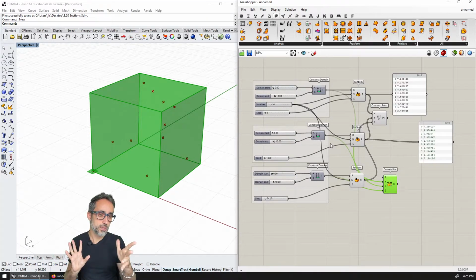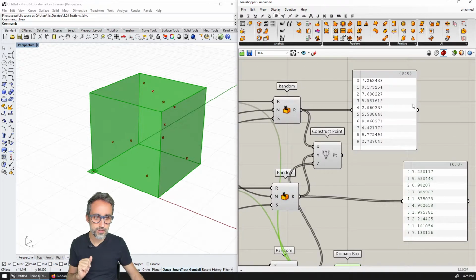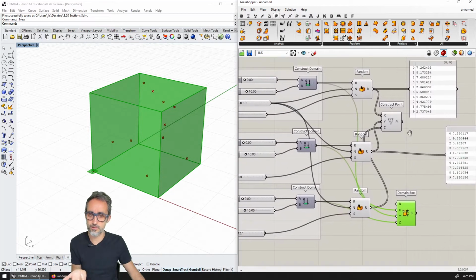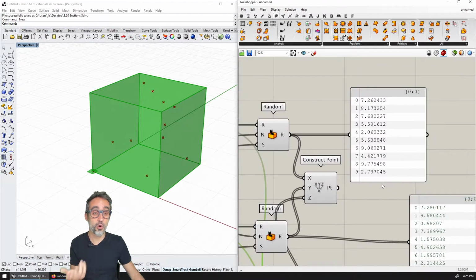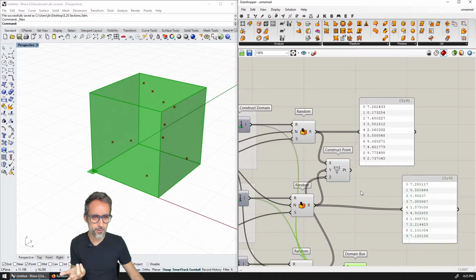Sometimes if you look at the random number generation, you can see that, in the case of Grasshopper, and this is specific to Grasshopper, the way we have generated the numbers here, these numbers do have a decimal part. And then it will very often be the case that we will want to generate integers that are also random. So how can we do that?